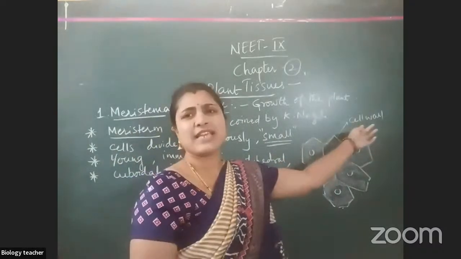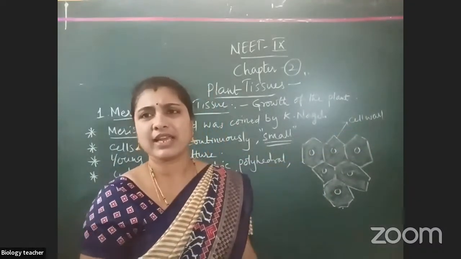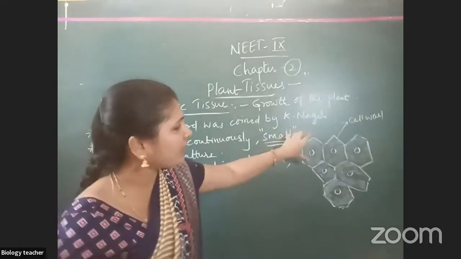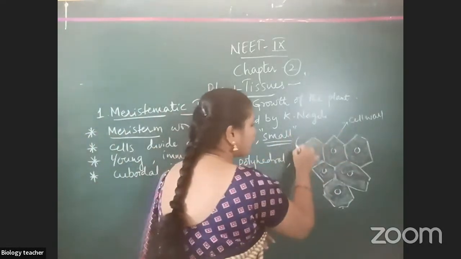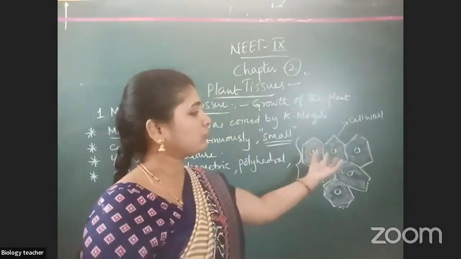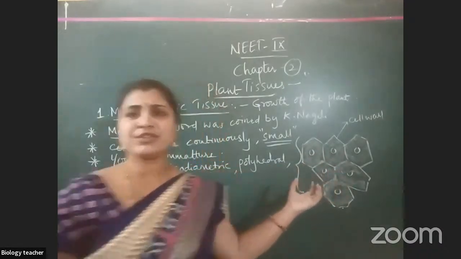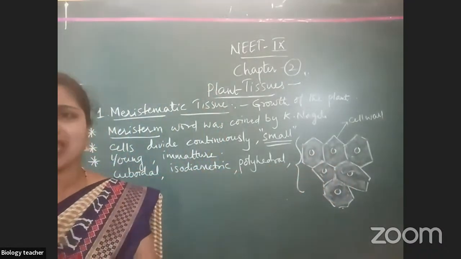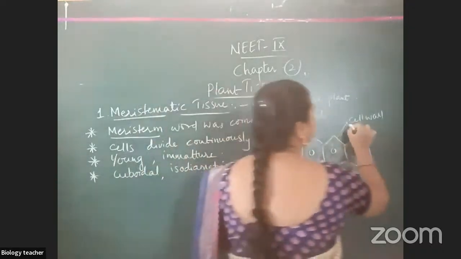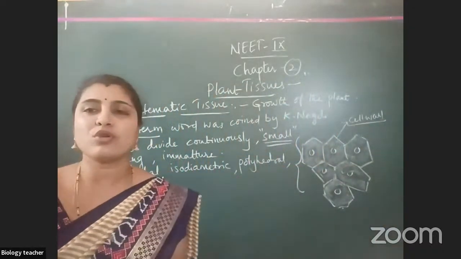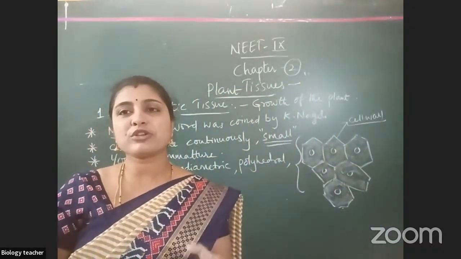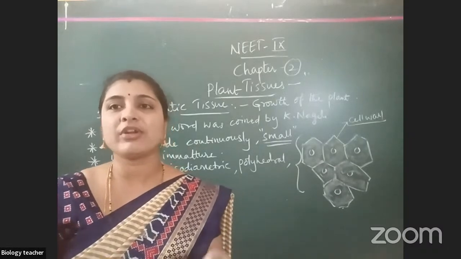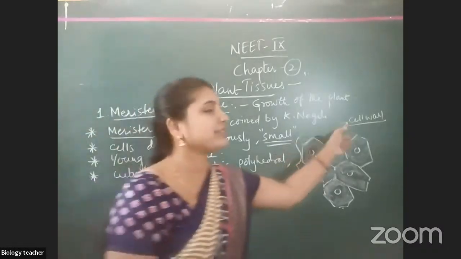So why did I mention cell wall? Because it is a plant cell, right? So plant cells, these are not single cells. This is a group, a tissue, a group of cells. If you see any cell, it looks the same, right? So the outermost layer or outermost membrane of any plant cell is the cell wall.